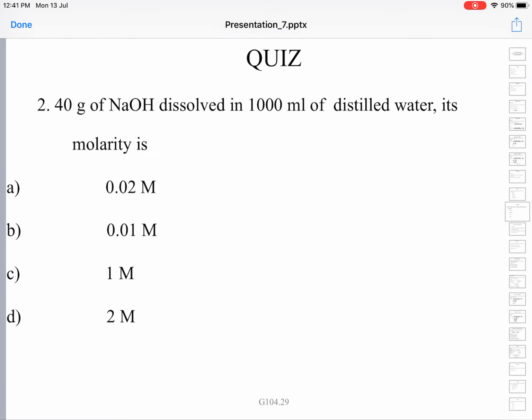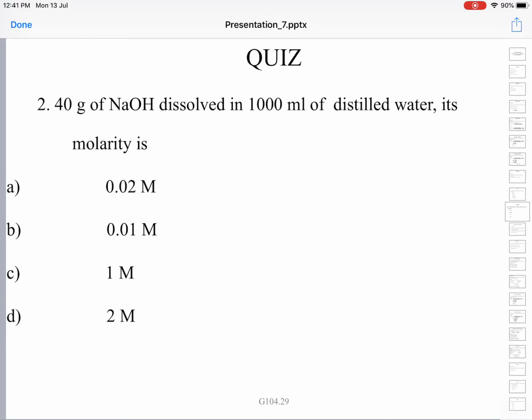Next, a small problem which you can probably do directly. 40 grams of NaOH is dissolved in 1000 milliliters of distilled water. What is its molarity? Molarity is defined as the number of moles per liter.